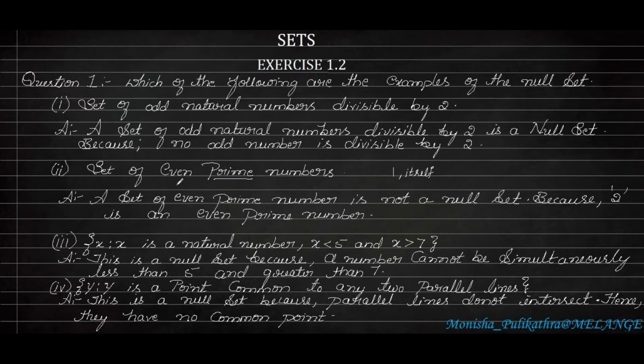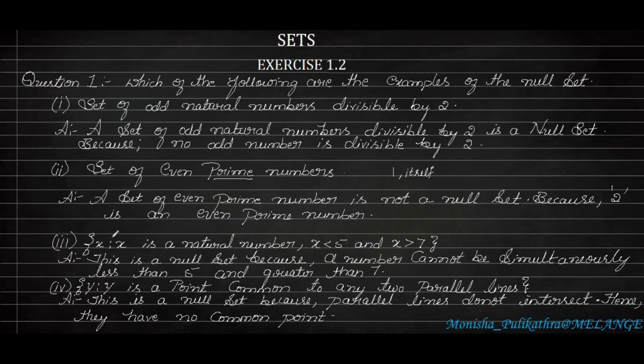But what is an even number? Even numbers are those numbers which are divisible by 2. There is one prime number which is even and also prime. That is the smallest prime number, which is 2. So 2 is an even number and also a prime number. Therefore, a set of even prime numbers has one element, that is 2. So this type of set is not a null set, because 2 is an even prime number. I hope you understood this.